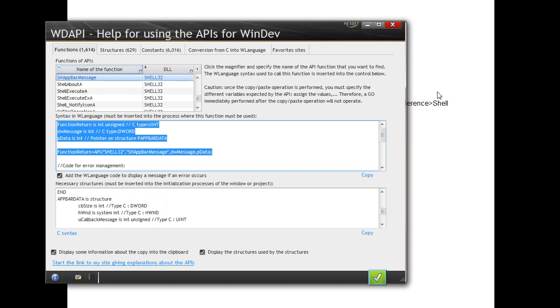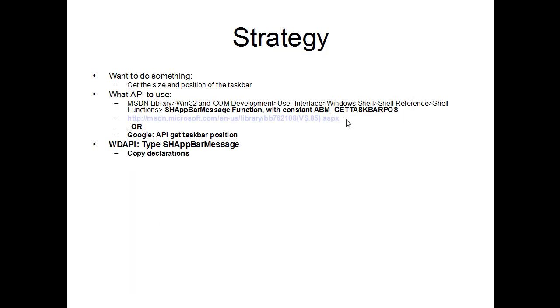Well, next step is to copy the declarations, to copy the code, to correct them if necessary, correct both the declaration and the code if necessary. For example, in the English version of WDAPI, the declaration of unsigned int is in reverse.